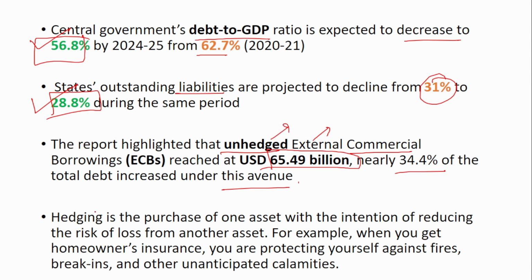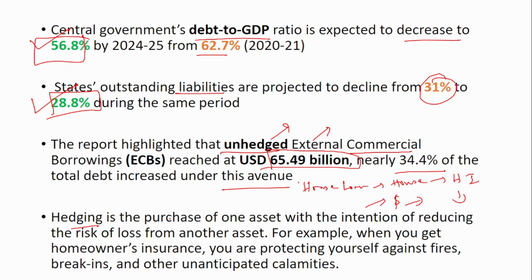We know that hedging is a process of reducing the risk of loss. Suppose you have bought a house from a home loan. That time you will mostly be asked to buy a home loan insurance also. Why? If something happens to the house, say some fire accident happens and it causes damage to the house, and you do not have an insurance, then you have to put in your money and construct the house. But if you have an insurance, the insurance will cover the cost of rebuilding the damaged property. So that is why an insurance also acts as a hedging instrument.